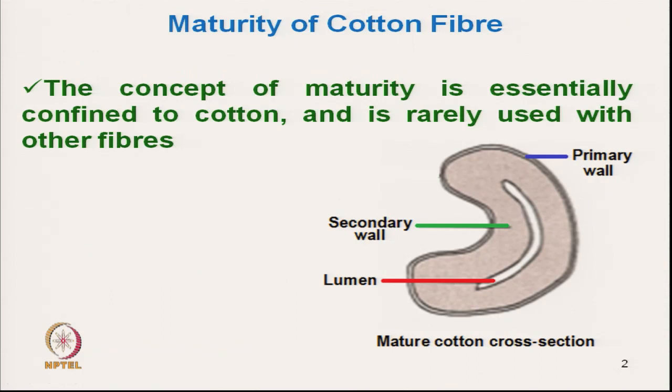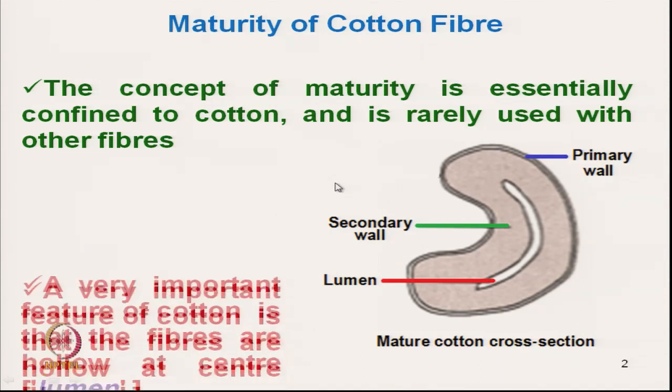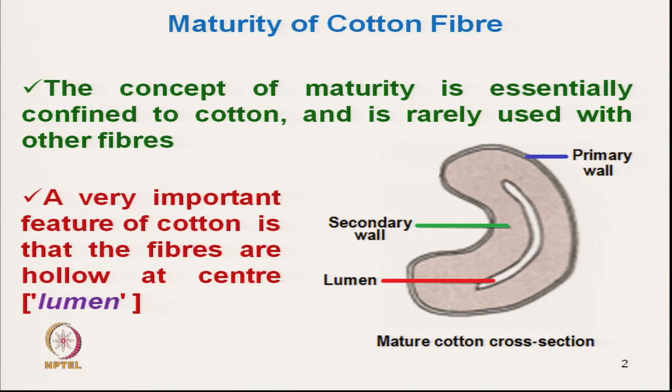Now, the maturity depends on the thickness of the secondary wall as compared to the thickness of the lumen, and when the fiber grows and gets matured, the secondary wall thickness increases. A very important feature of cotton is that the fibers are hollow in the lumen.